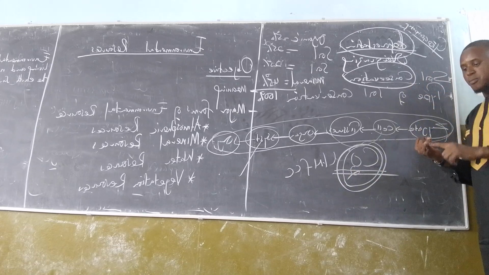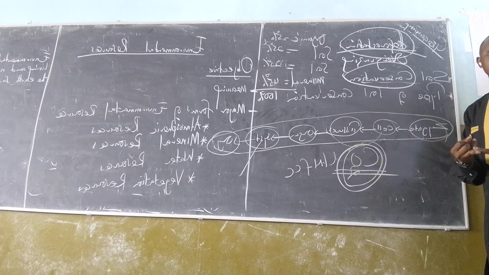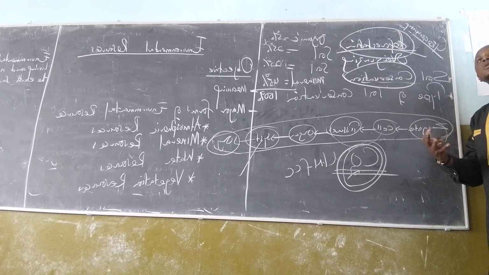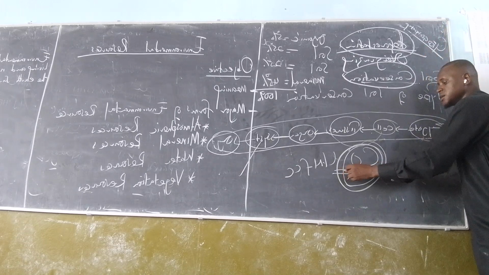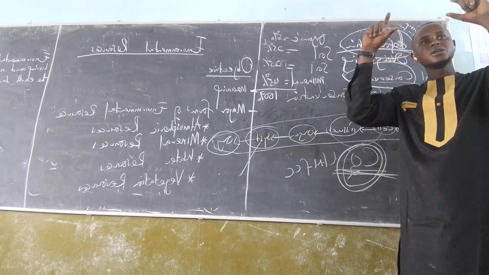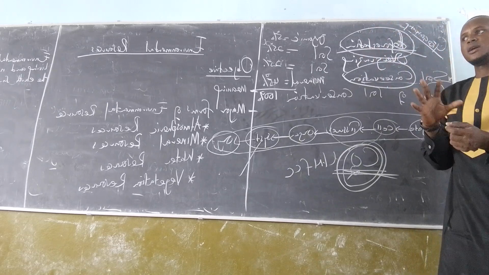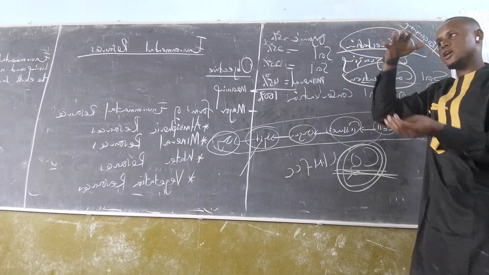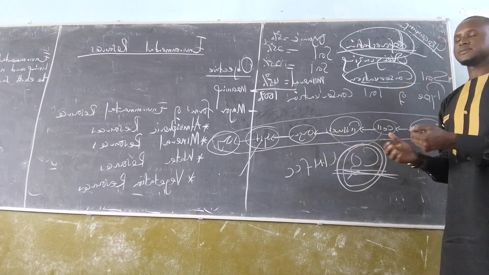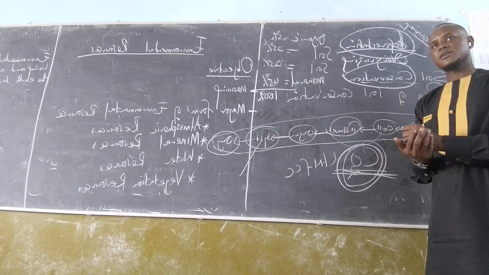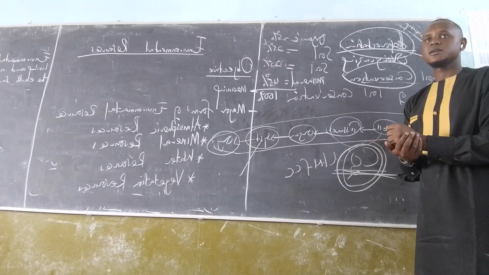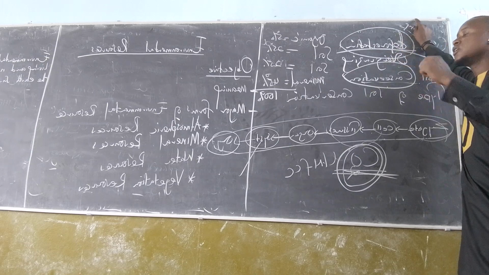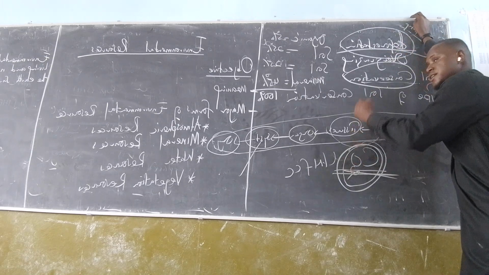And the cars that are moving, the industries that we have, the smoke that is coming from chimneys, these are all CO2. The moment you release it on top, it is depleting the ozone layer that blocks the ultraviolet rays of the sun. It is just like having a barrier between the sun and us here. When we remove that, we have direct contact with the sun. And we are responsible for that. So therefore, sensitization on deforestation and overgrazing and any other form that is responsible for this is very, very imminent.